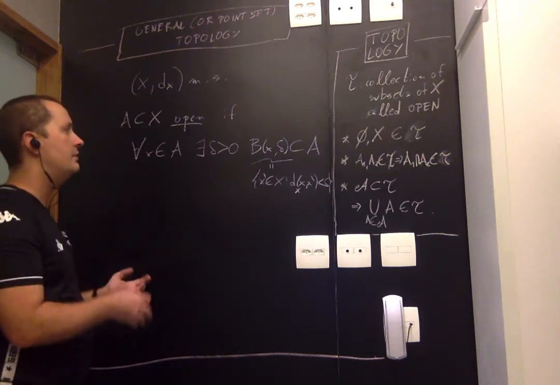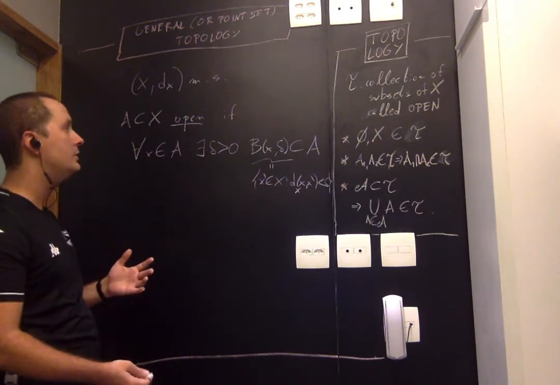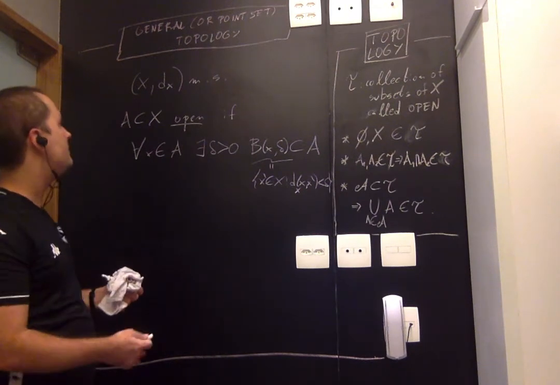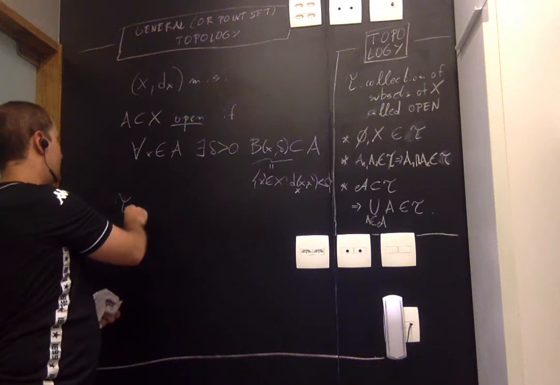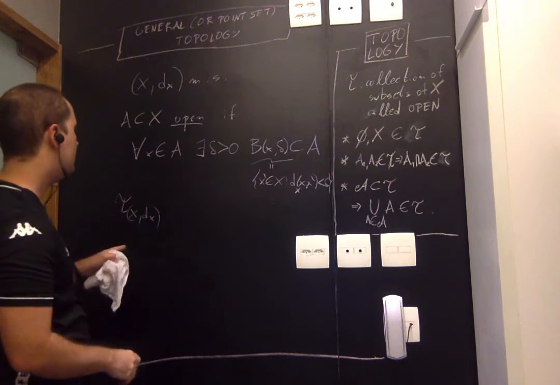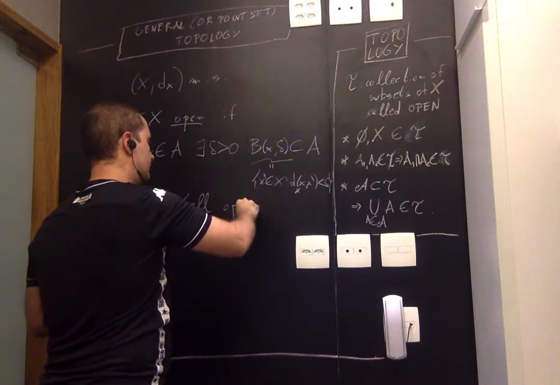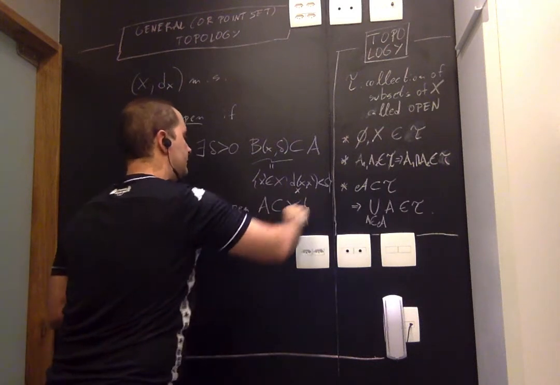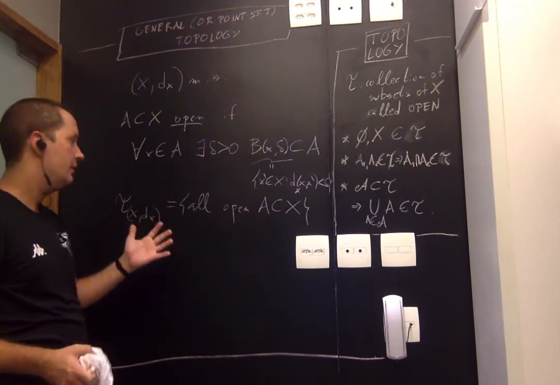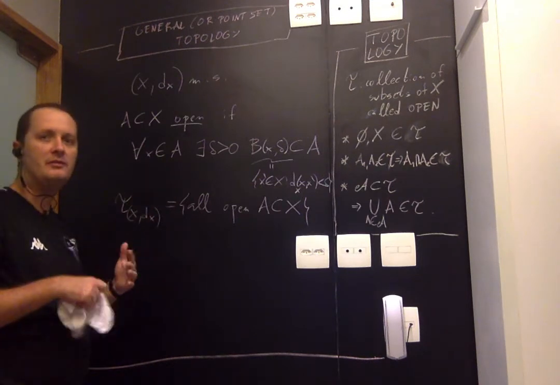So this says that certain subsets of X are closed, certain subsets are open, and some are neither open nor closed. So there's this collection of subsets that we're going to call tau of X, d sub X. And this collection is, what is this? All open subsets A of X. And it turns out that this collection has certain properties. And the properties that this collection has are, by definition, the properties of a topology.